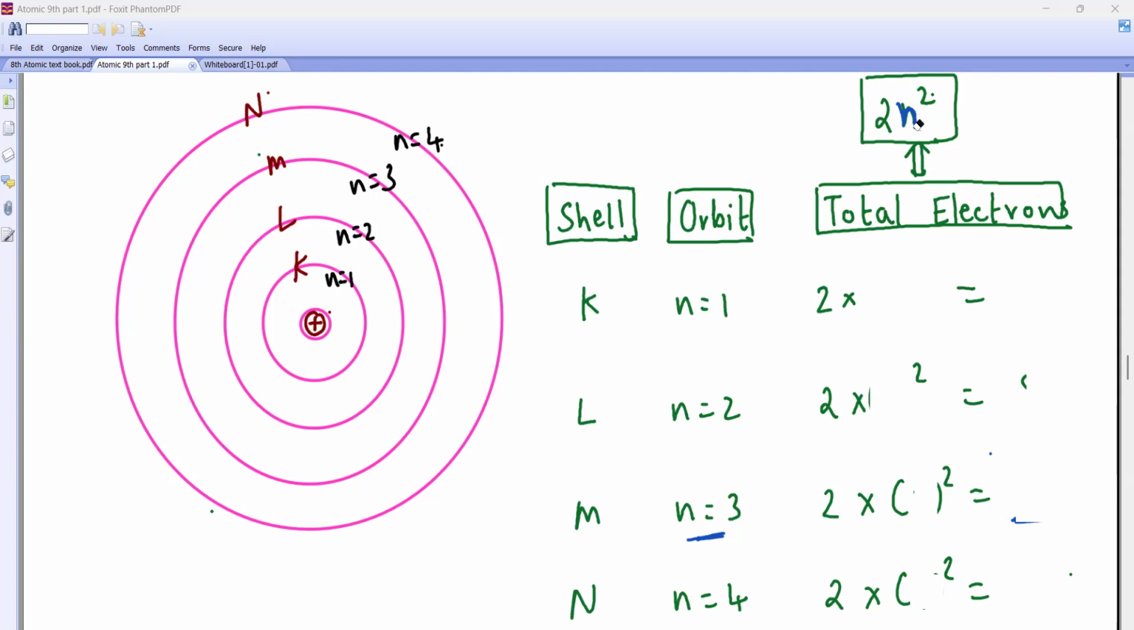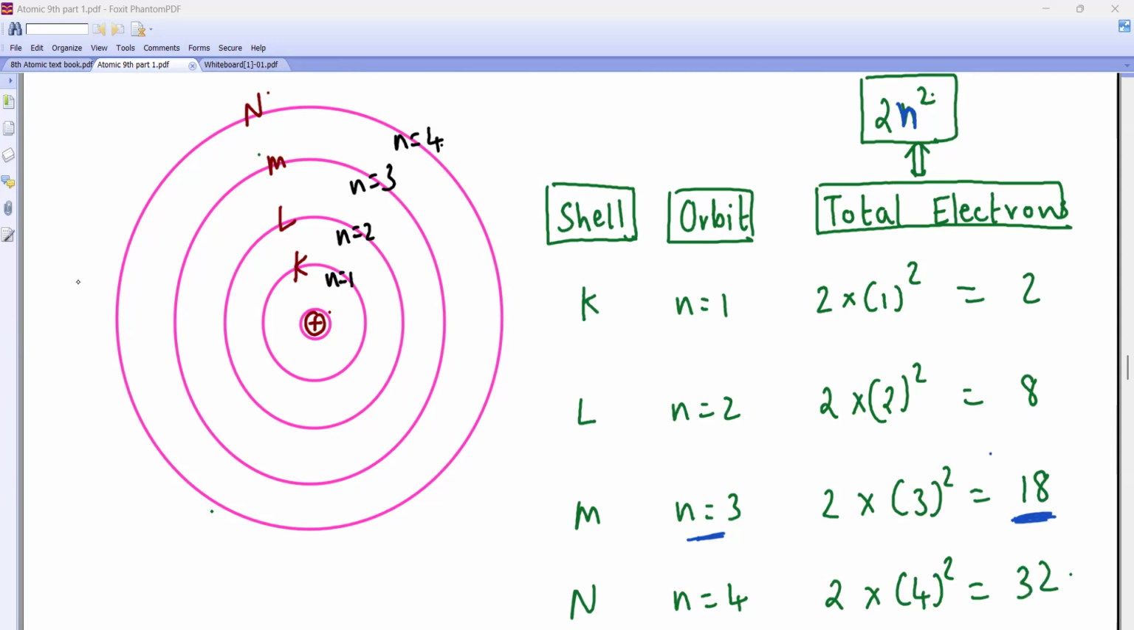What is the capacity of electrons? 2n square. So for the first orbit, what will you substitute? 2 into 1 square. So what answer do I get? In the first orbit, how many electrons can be accommodated? 2. Second orbit, instead of n, what will you substitute? 2. So 2 into 2 square. For the third orbit, n is equal to 3. Very good. So these are the capacities of the electrons.